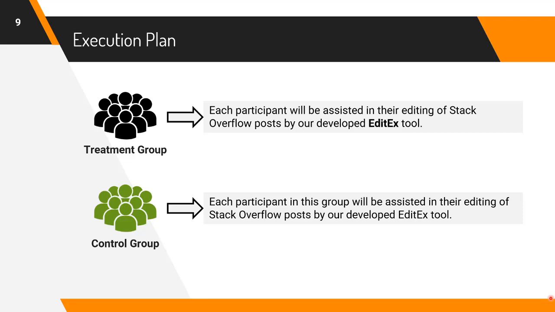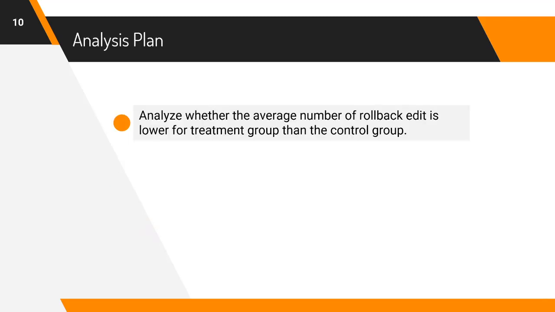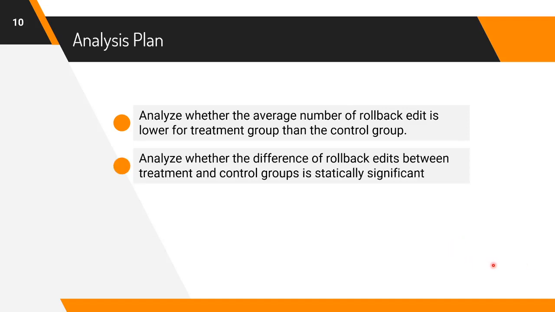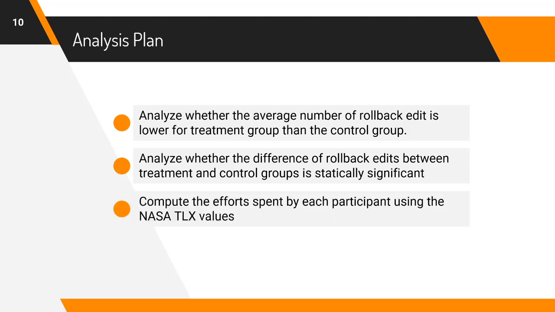After the completion of 10 edit tasks, each participant will be invited to complete a short survey. To measure the usefulness, we compute the average number of rollback edits per user for both control and treatment groups. If the average number is lower for the treatment group, that gives us a preliminary validation that our tool is useful. To further confirm the usefulness, we will find whether the difference of rollback edits between treatment and control groups is statistically significant. We also compute the efforts spent by each participant using the NASA TLX values.